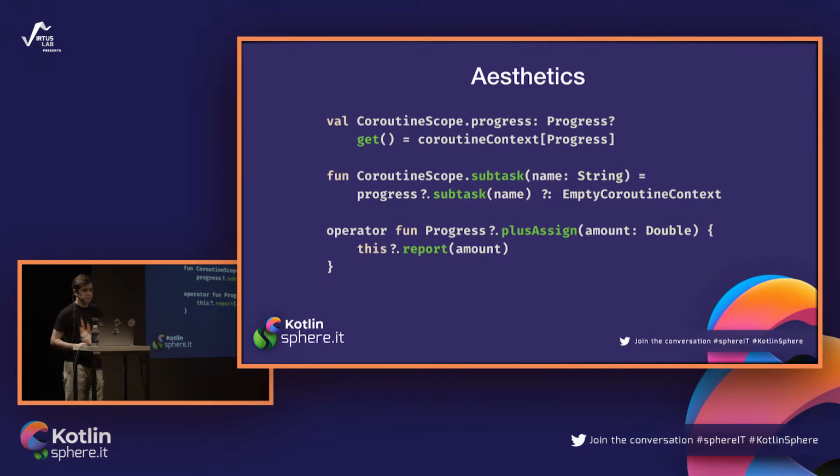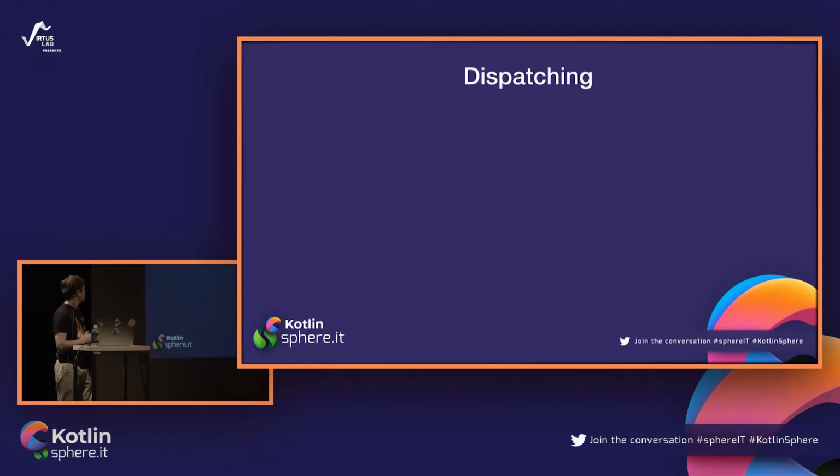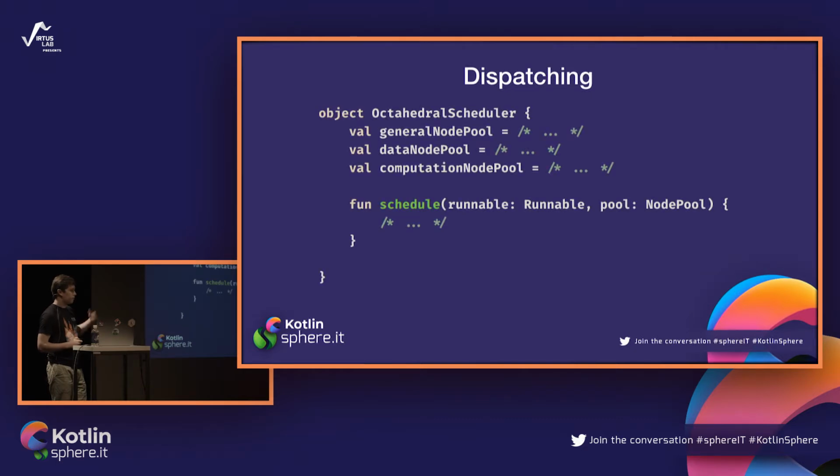So, yeah, you seem to convince him. But he is an intelligent guy, and he has some other questions about the project you are working on. So he starts asking about dispatching. He is pointing out that we are supposed to run our computations on this octahedral hypercluster. And the entry point for this octahedral hypercluster is something that looks like this.